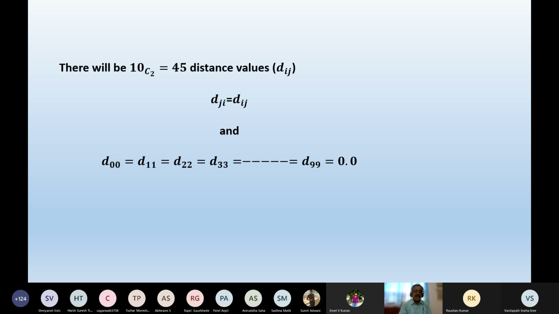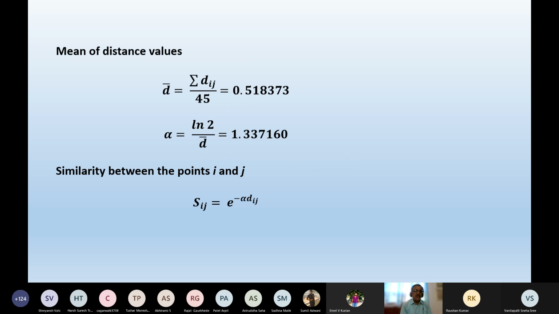Here dji is equal to dij, and d00, d11, d22, d33 are all put equal to 0. That is the principal diagonal values. Once you have that, you can find d bar, the mean distance value.